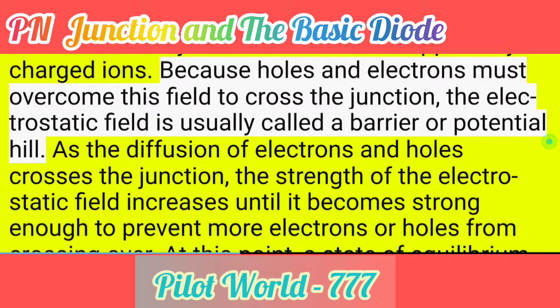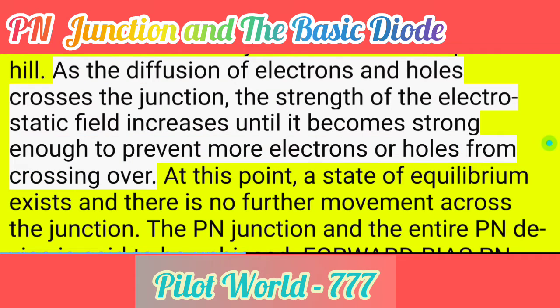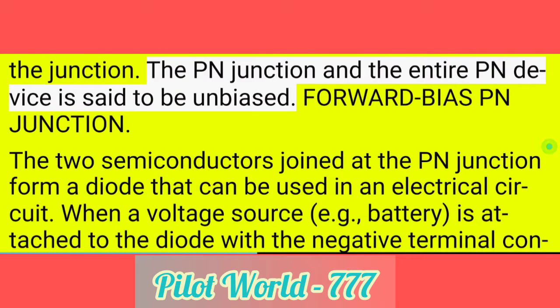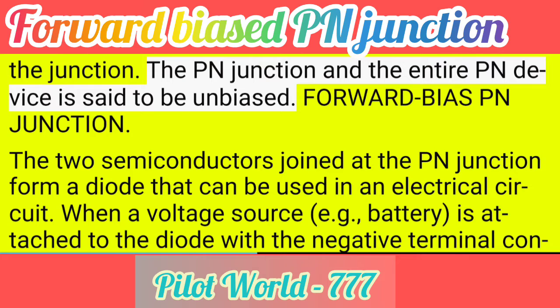Because holes and electrons must overcome this field to cross the junction, the electrostatic field is usually called a barrier or potential hill. As the diffusion of electrons and holes crosses the junction, the strength of the electrostatic field increases until it becomes strong enough to prevent more electrons or holes from crossing over. At this point, a state of equilibrium exists and there is no further movement across the junction. The PN junction and the entire PN device is said to be unbiased.